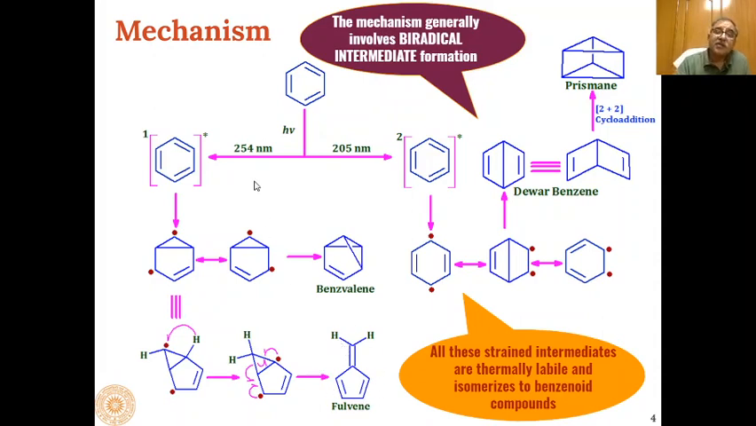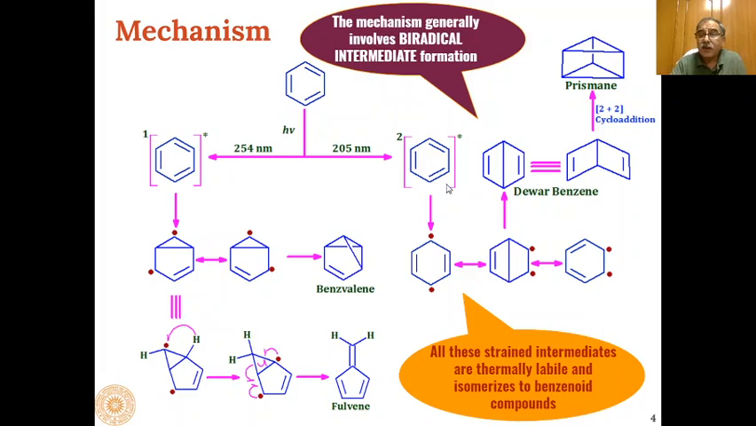So when benzene is irradiated at 254 nanometers, we will get benzvalene and fulvene as the products through isomerization reactions. And these isomerized products can be converted back into benzene, because benzene is an aromatic compound which is more stable as compared to these products.